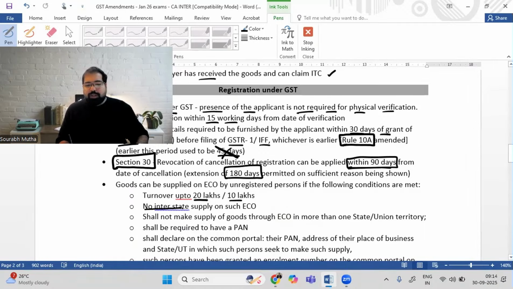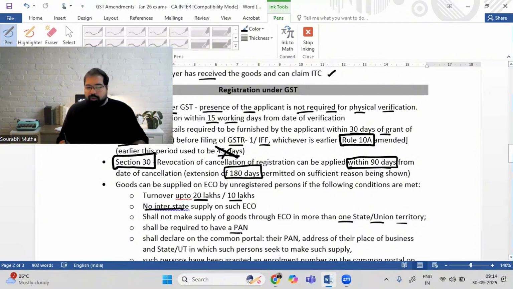Second, you cannot supply interstate. Example, if I'm supplying these watches on Zepto or Flipkart, I will only supply them in Karnataka. What if I want to supply to other states? Then you have to get a registration. Next, I will not supply this in more than one state or union territory. That means if I'm supplying in Karnataka, I will supply in Karnataka. Then I cannot go to Maharashtra, set up an office, then supply in Maharashtra. No, this is basically operations only in one state.